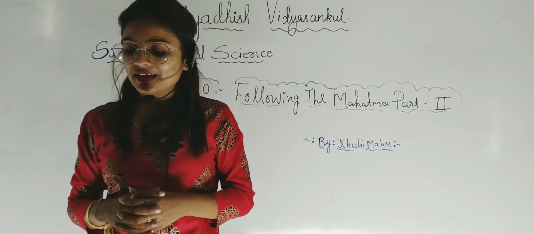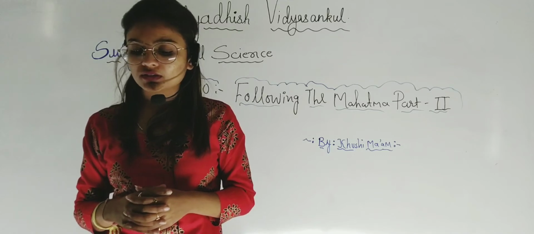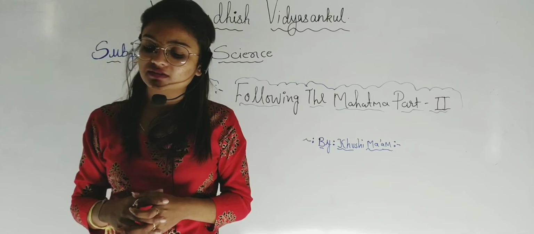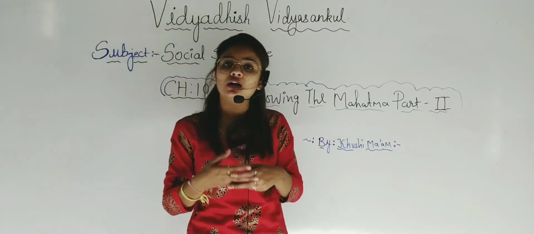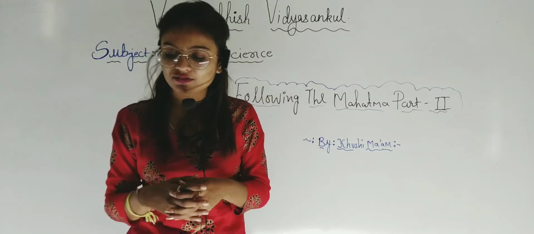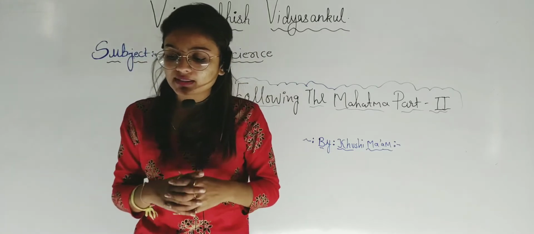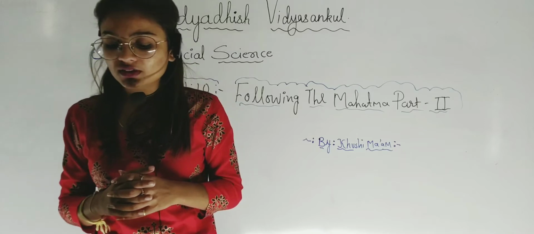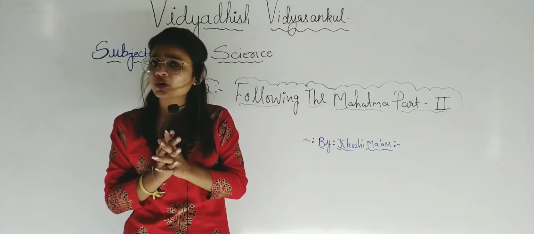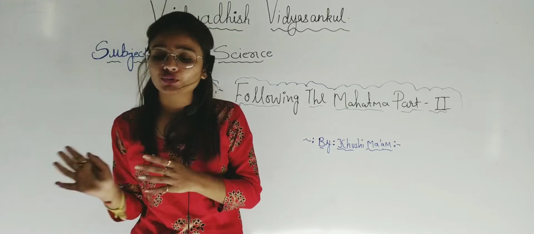Next, the Viceroy and the Secretary of State agreed with a certain classification, and Congress and the Muslim League formed the federal legislatures. And what happened? They all agreed with the demand of Gandhiji and formed the federal legislature. The experiment of provincial Swaraj continued for 2 years.